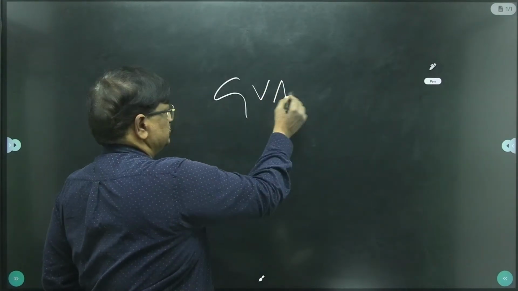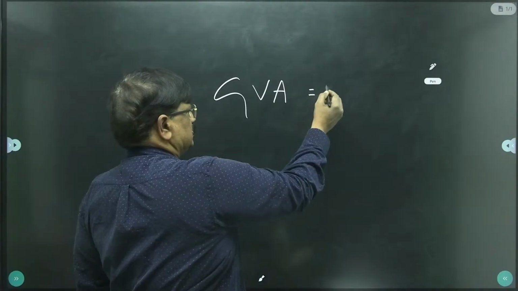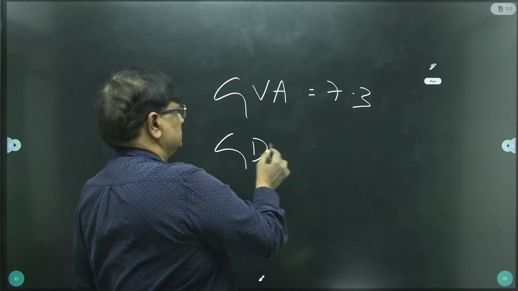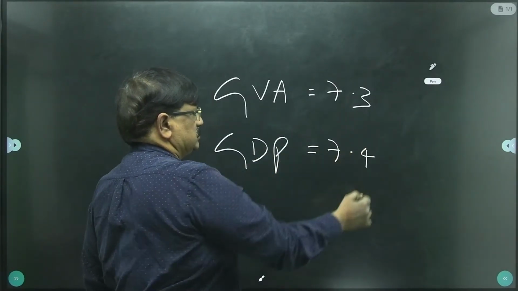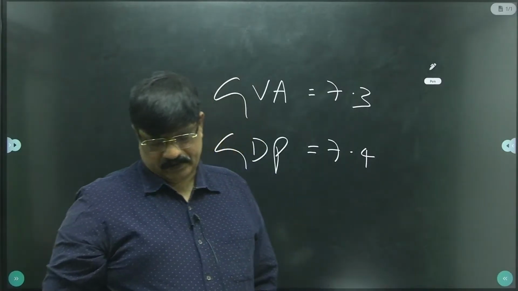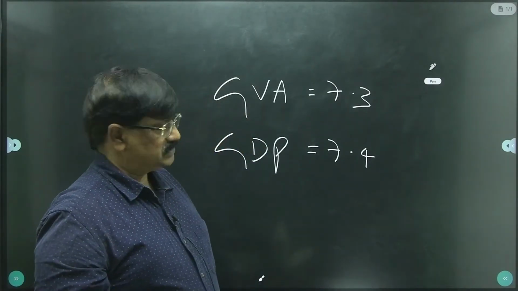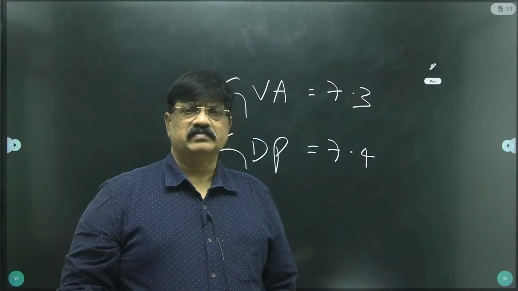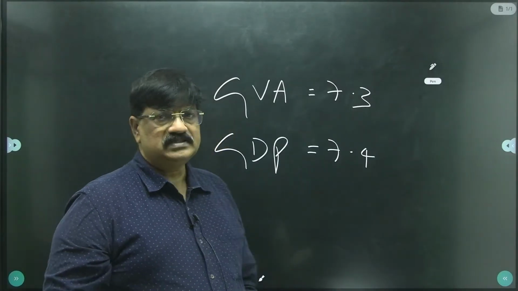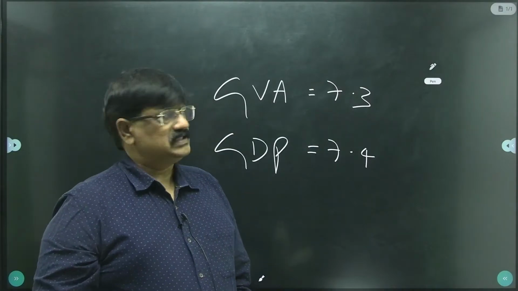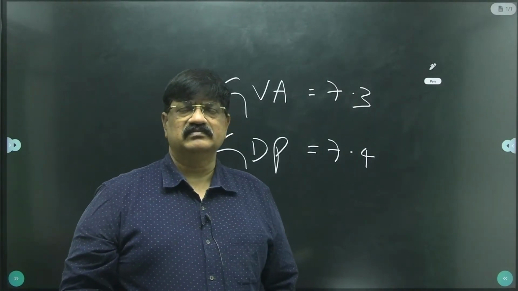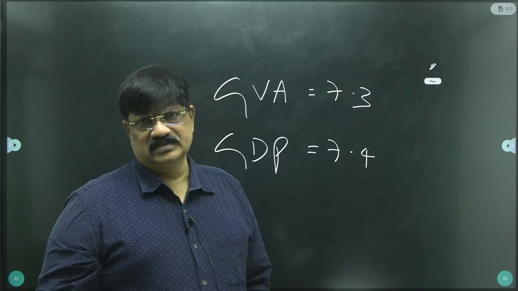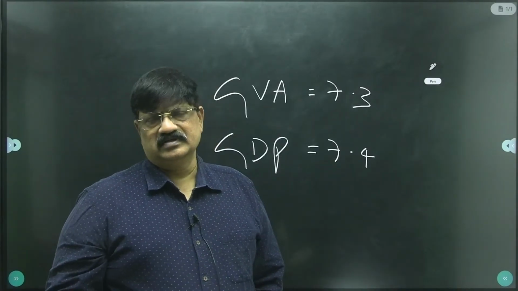GVA growth rate 7.3%, GDP growth rate 7.4%. So here we have a language. Simply they mentioned GVA growth rate 7.3%, GDP growth rate 7.4%. Generally these two words seem alike, but there is a clear-cut, considerable difference between these two words, which must be unearthed.